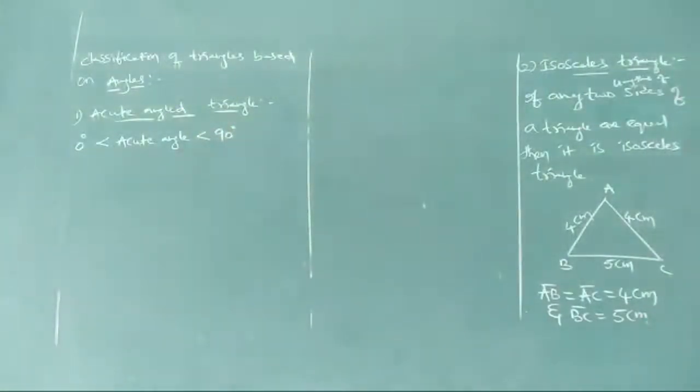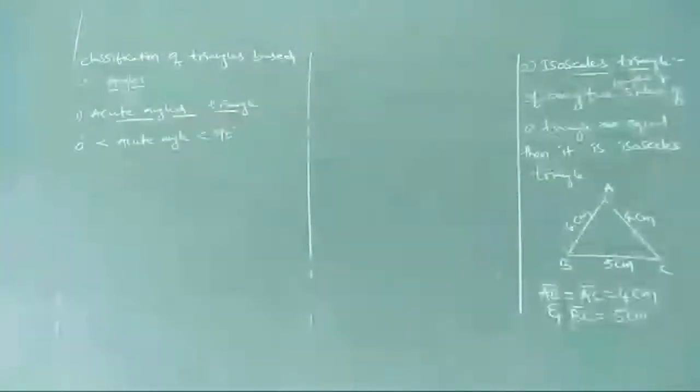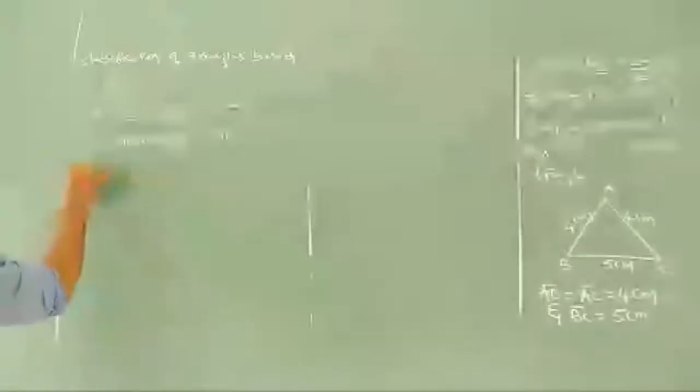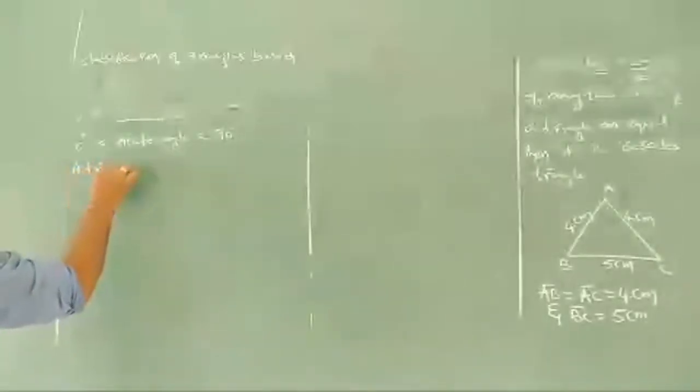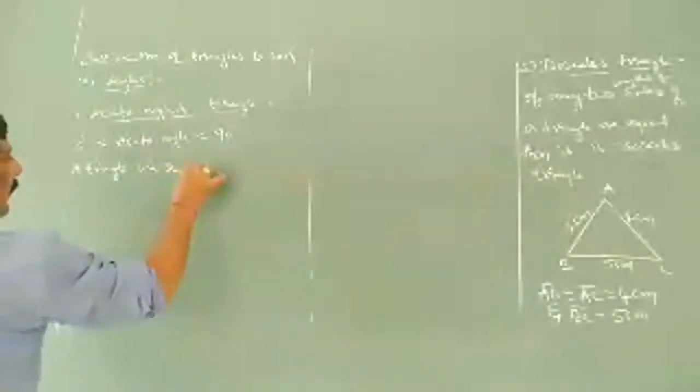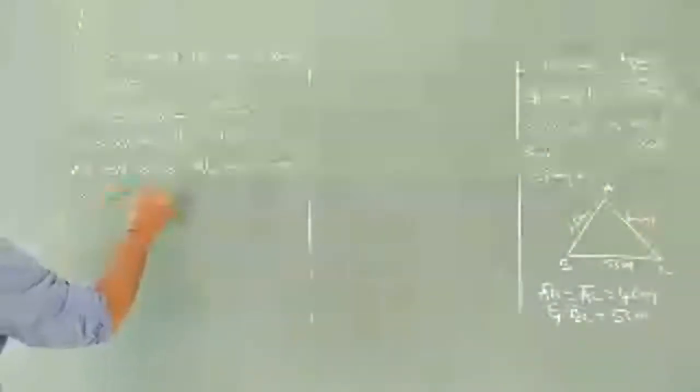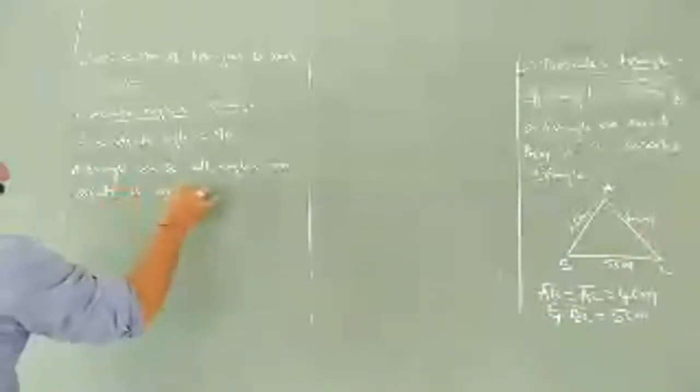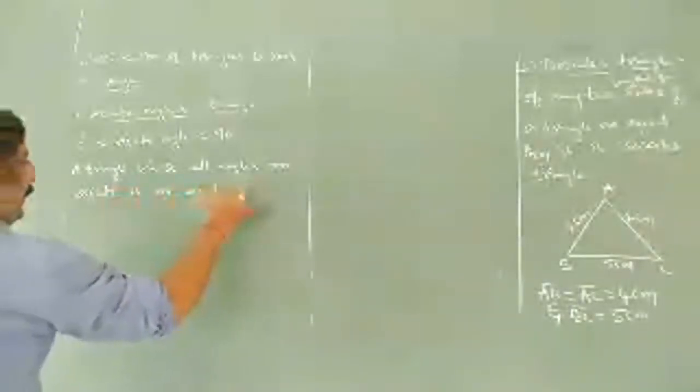An acute angled triangle is nothing but a triangle whose all angles are acute. We'll write here: a triangle whose all angles are acute is an acute angled triangle.